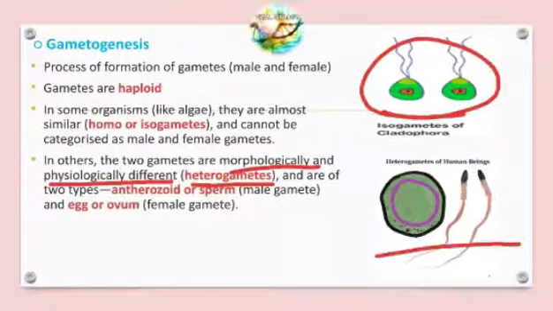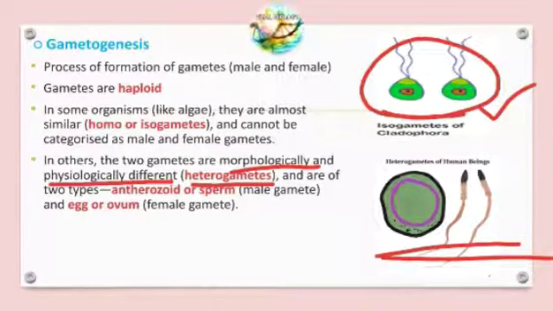They look totally different from each other, right? But in the first one you can see that they are both similar in structure, and you can't differentiate which is male or female. They are of opposite sex, but here they are different in structure, morphologically and physiologically, so they are called heterogametes.